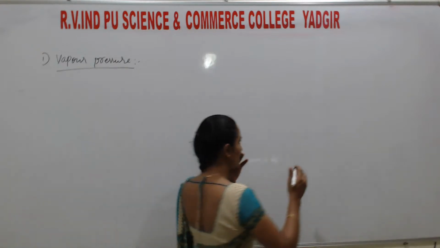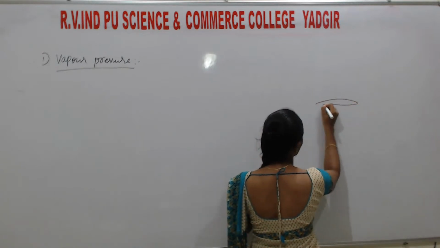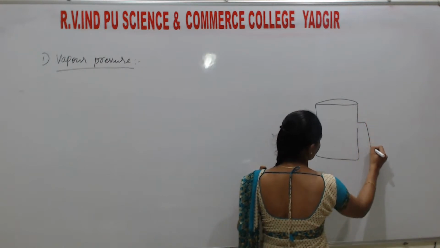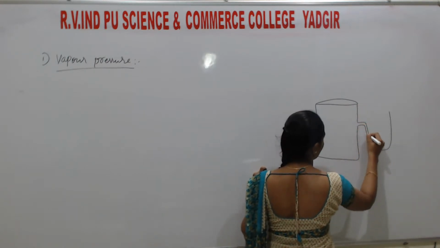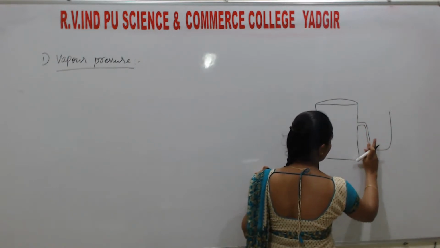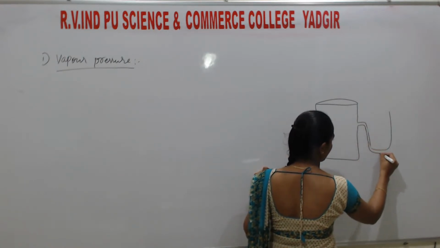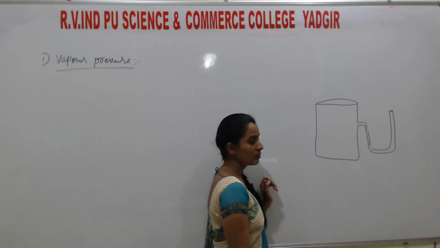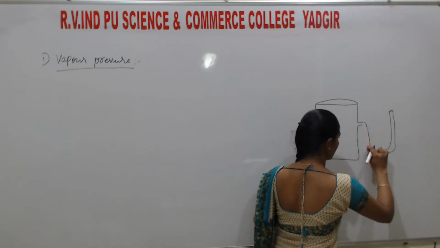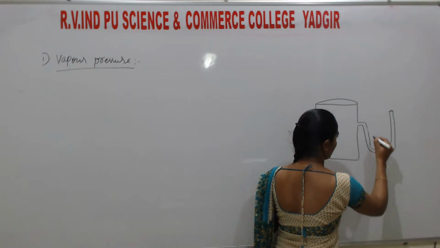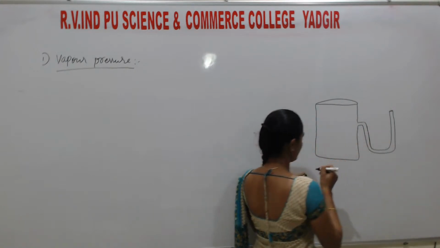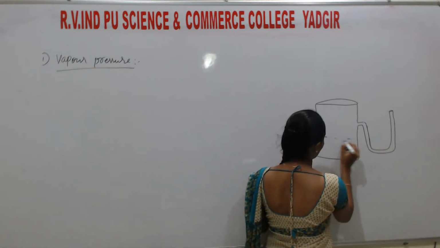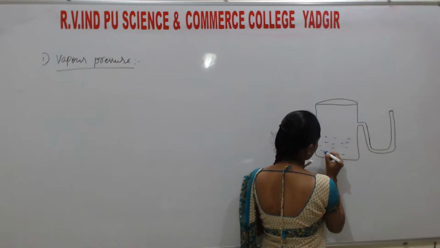Okay, so students, if we consider any container here, a jar, this type of jar it is. Okay, so initially here assume water is there.